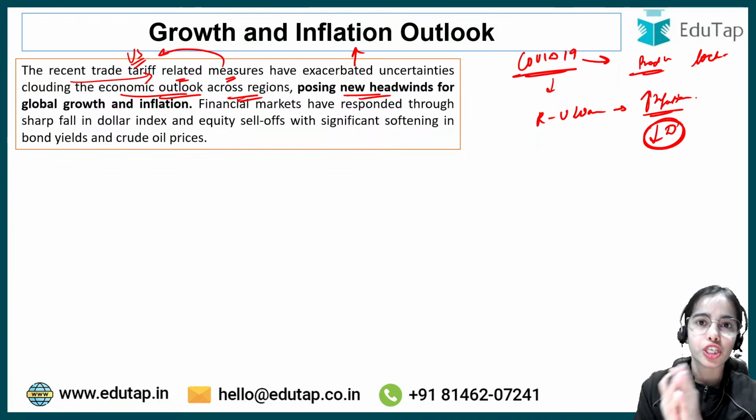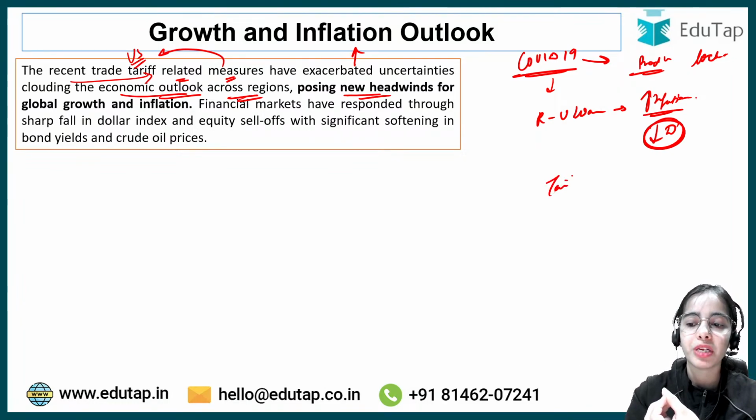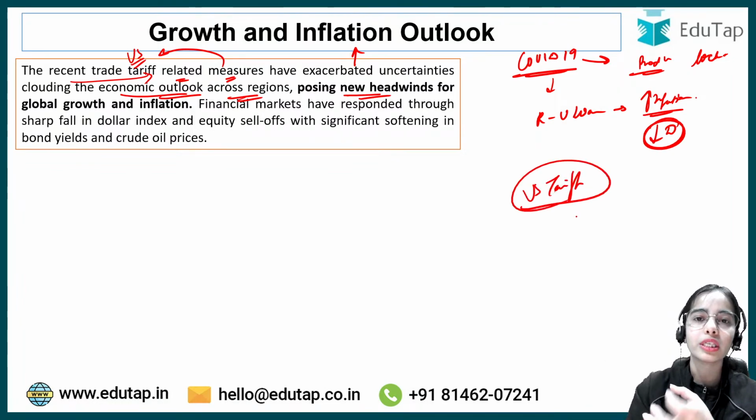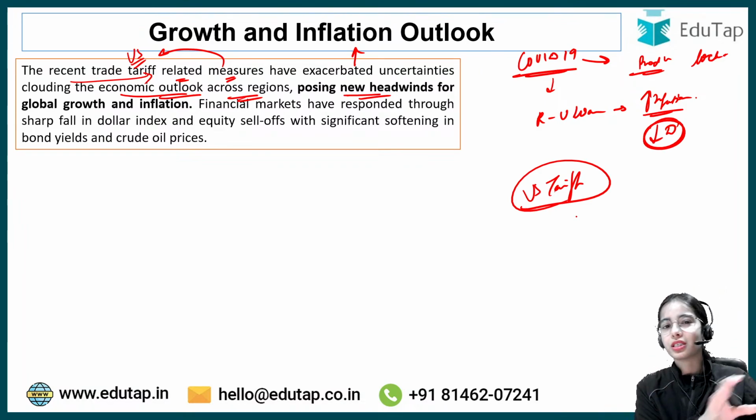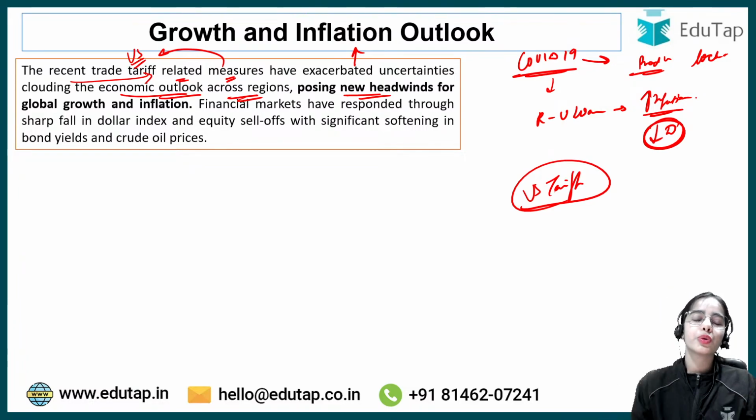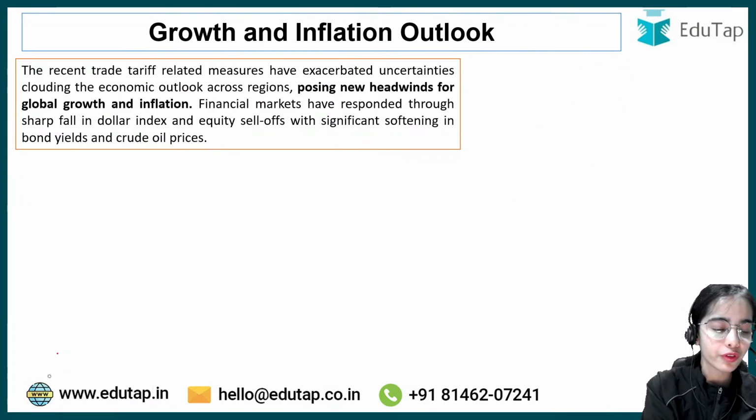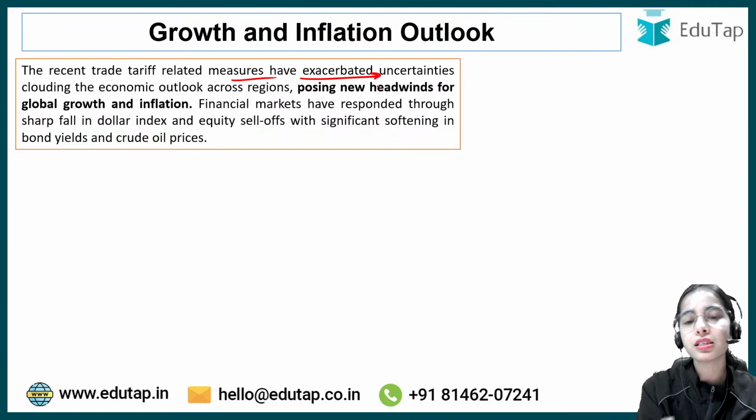Now the tariffs have been imposed by the US just when we thought that the Russia-Ukraine war was becoming a kind of old problem. So now the US has imposed the tariff and has started a new problem in the world. Okay, so the recent trade tariff measures have increased the uncertainties in the economic outlook across regions.